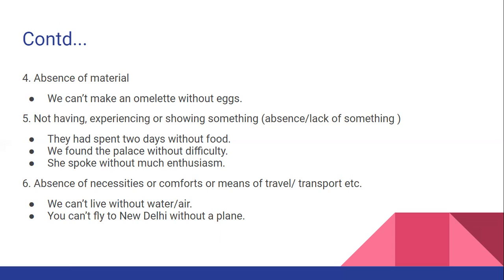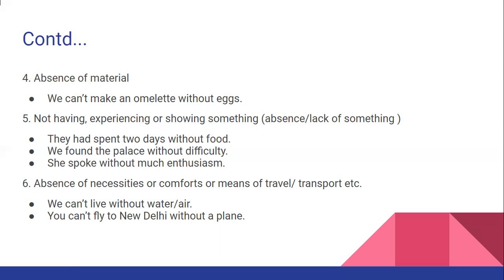Okay. Now, without is also used to show absence of necessities or comforts or means of travel, transport, etc. So we can't live without water, we can't live without air. So necessity. We can't fly to New Delhi without a plane.